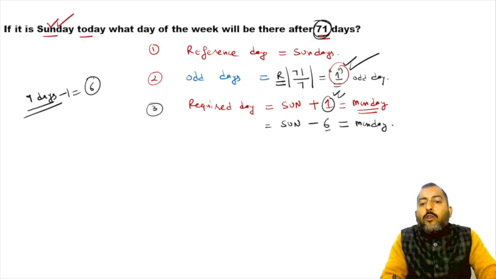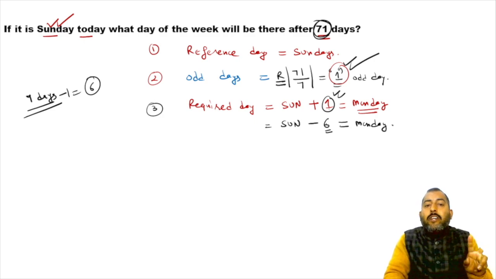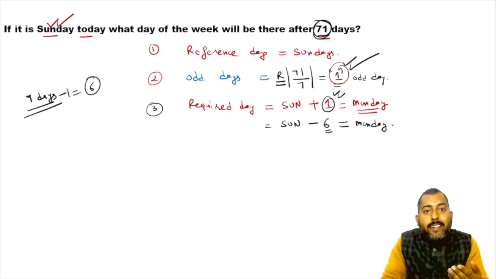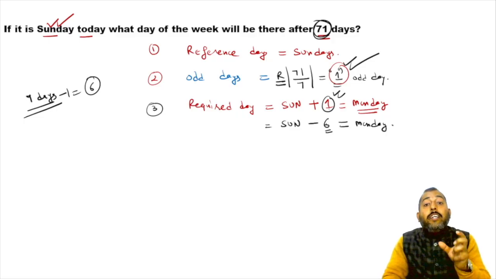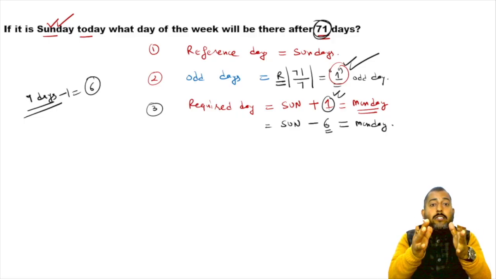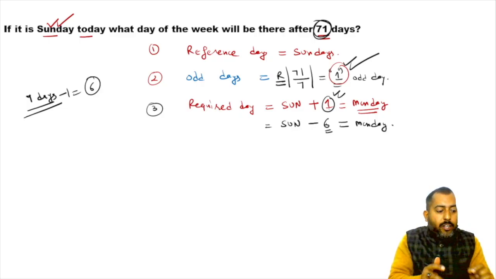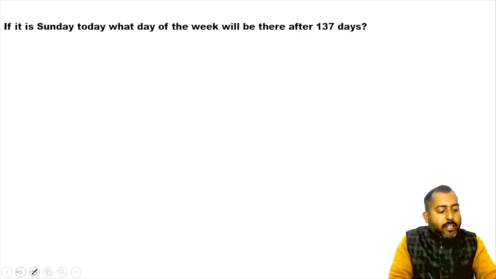So why did I write 6? Because 1 plus 6 is 7. Why 7? Because in a week, how many days are there? 7 days. And a day repeats itself after every 7 days. So that is why this concept is present. All right. Let's move on to the next question.